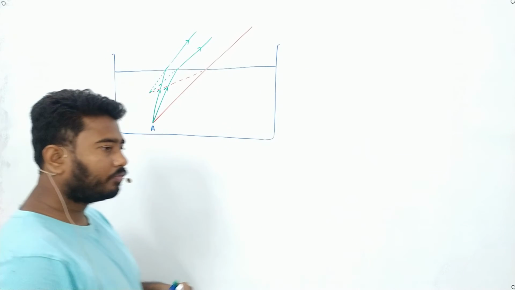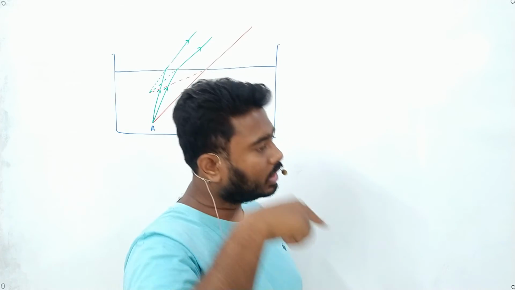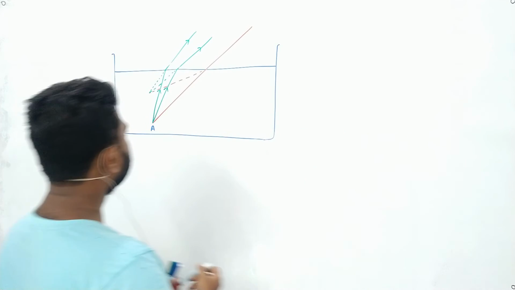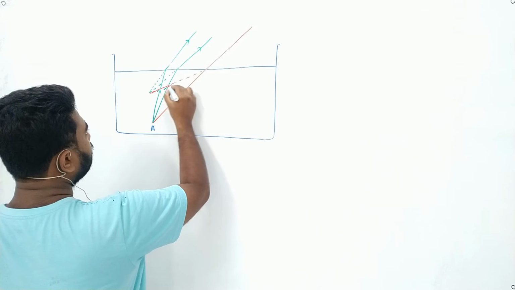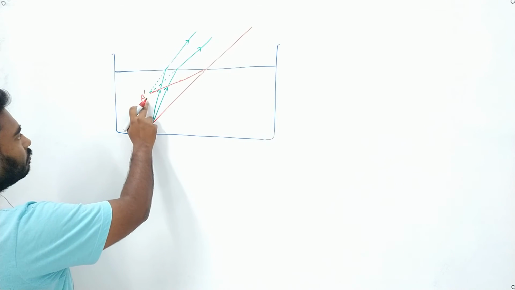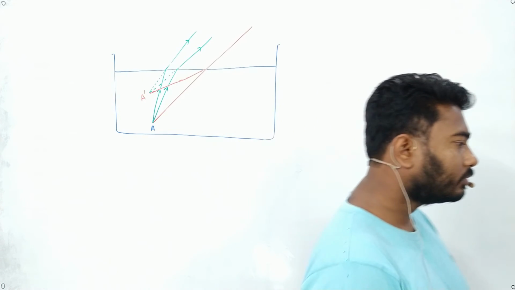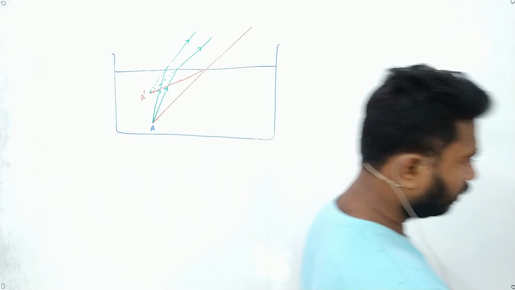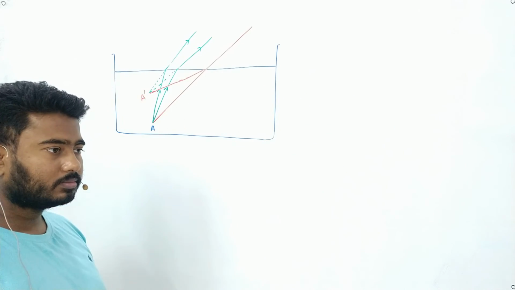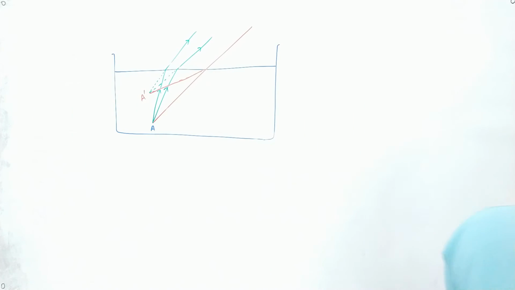Have you ever seen that if you dip something into water, if it is a straight thing, it will seem bent? Have you seen that? Yes, sir. See, in this case also the stick will appear bent. In this case it will feel like the tip of the stick is at A dash. Is the concept clear to all of you? Yes, sir. Okay. All of you have drawn this one?